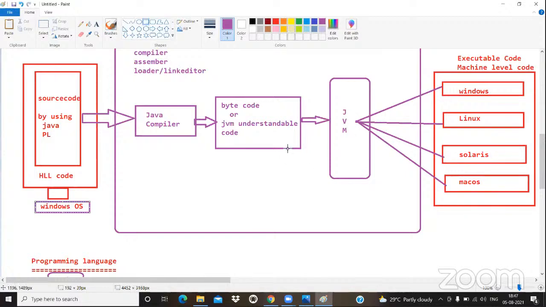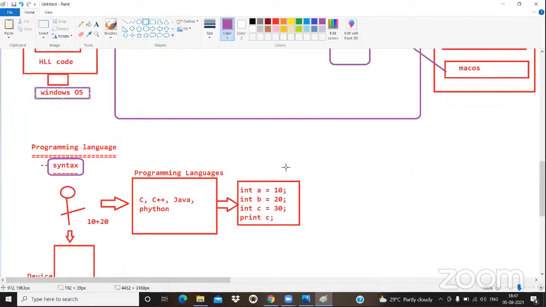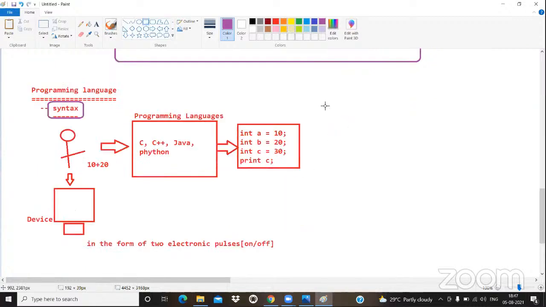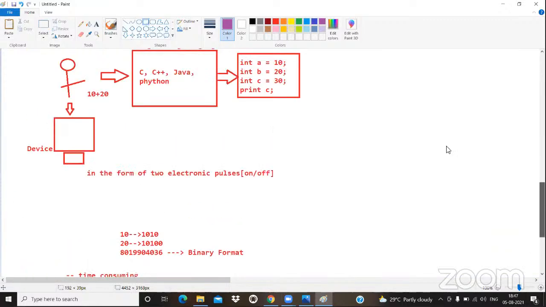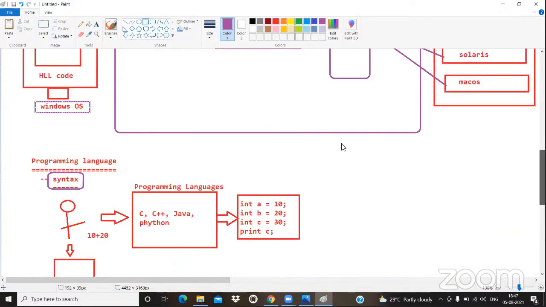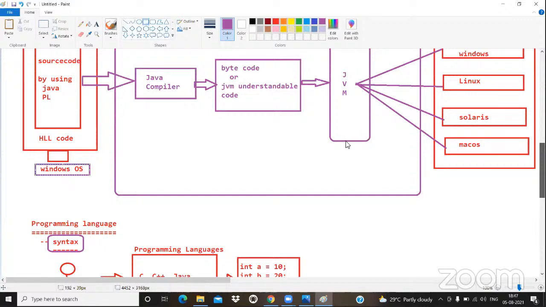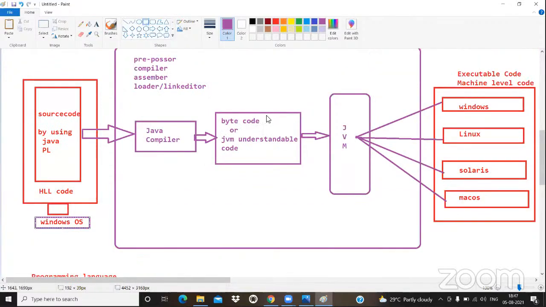Most of the people who have little idea from their academics are thinking we have only one JVM software, and that one JVM software converts into all operating system understandable code. If anybody is telling like that, that is 100% wrong.